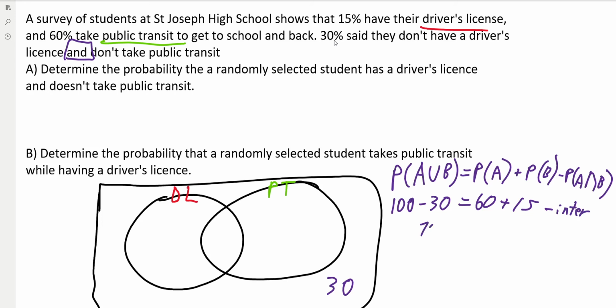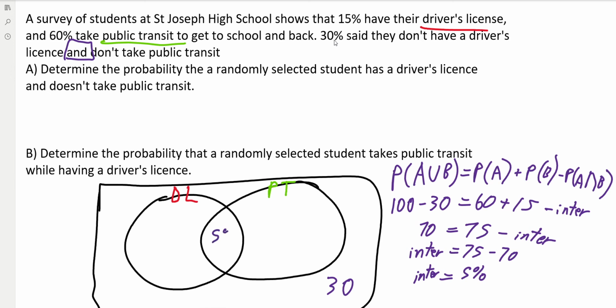So that gives us 70 here. This gives us 75 minus intersection. Now if we move the intersection over and move the 70 over, we know that the intersection is 5%. Now we can go through and figure out each part. Driver's license is 15 minus 5, so 10%. Public transit is 60 minus 5, so 55%.